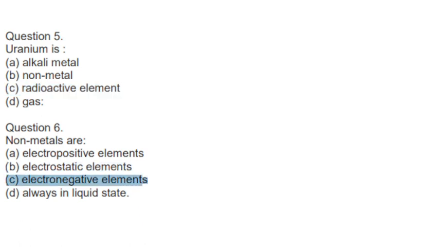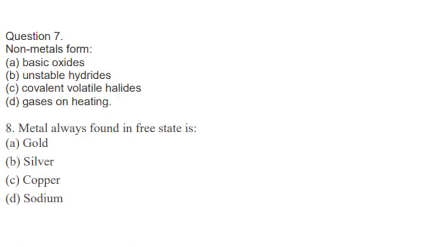Next question. Non-metals form covalent volatile halides. So correct option is C. Next question. Metal always found in free state. Options are gold, silver, copper, sodium. So gold is always found in free state. So correct option is A.